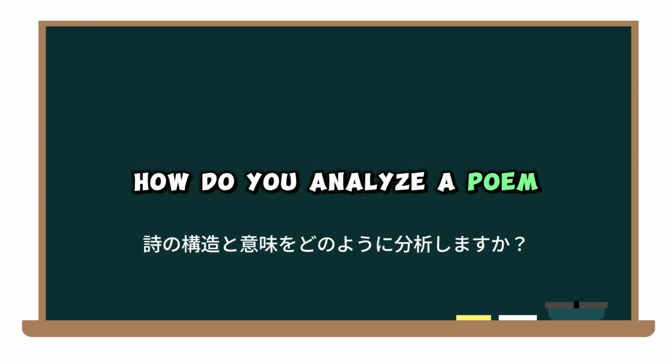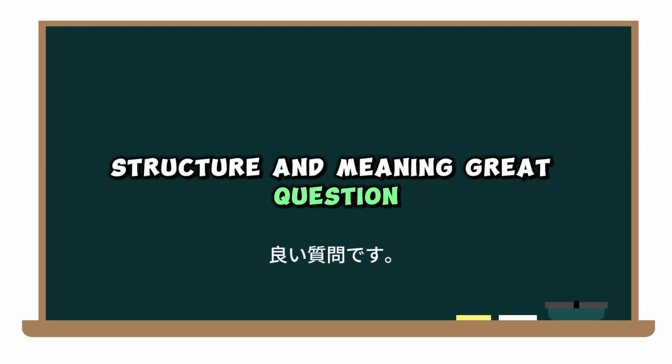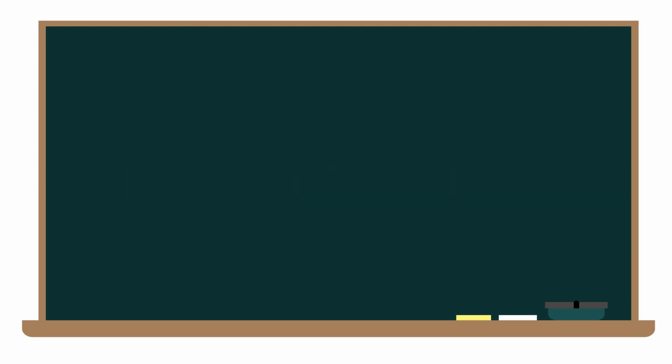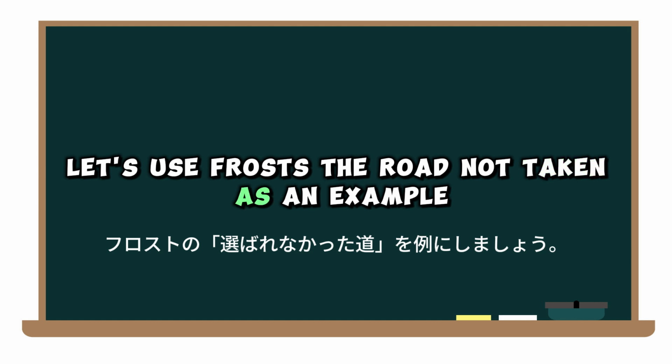How do you analyze a poem's structure and meaning? Great question. We'll look at elements like rhyme, meter, and imagery. Let's use Frost's The Road Not Taken as an example.